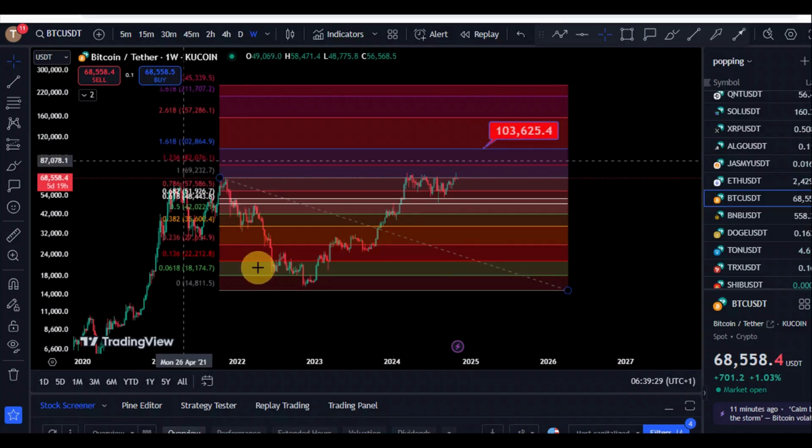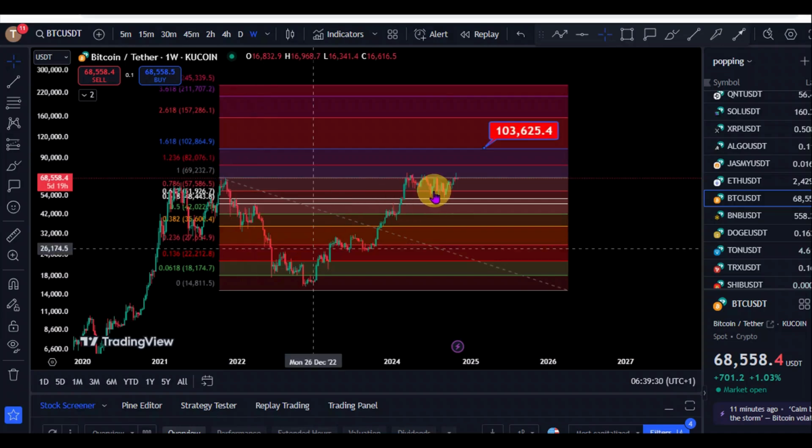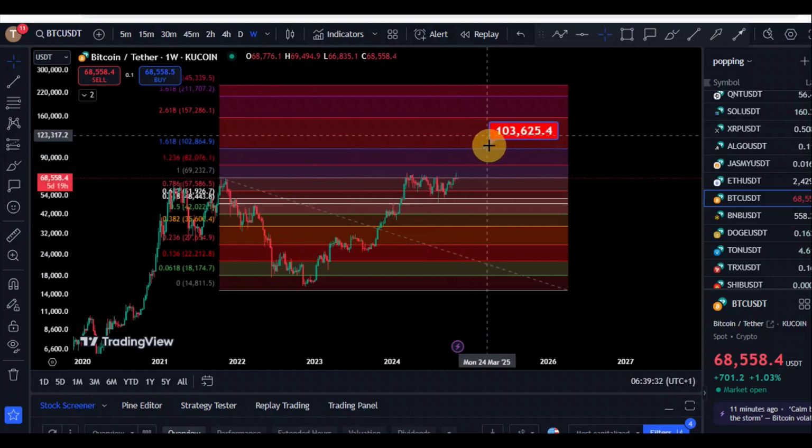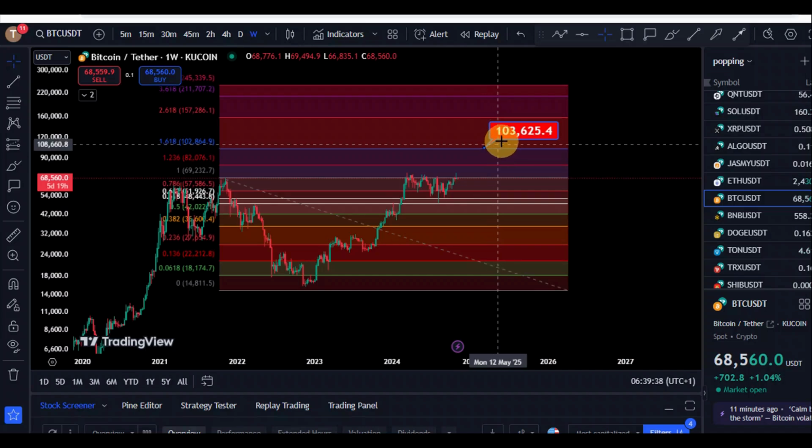And so if we see that happen, if we see that rally which we usually see after every election, then in the next 2 to 3 months going into 2025, we could see a push towards those $103,000 levels. So that's the update right here for Bitcoin.